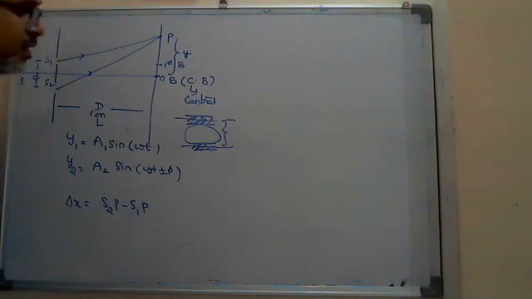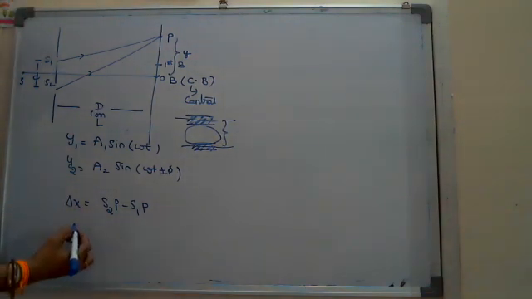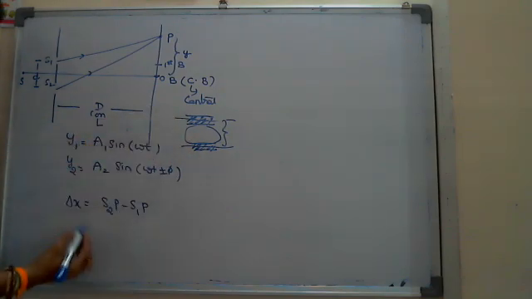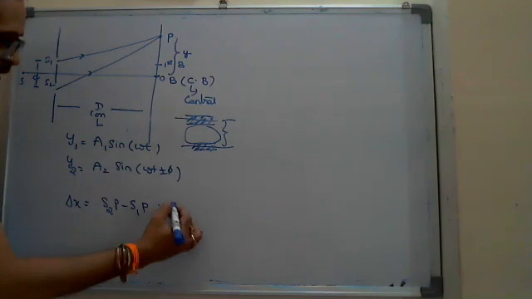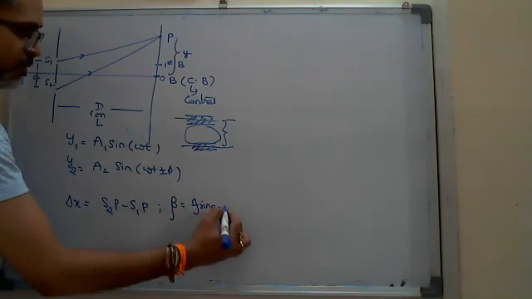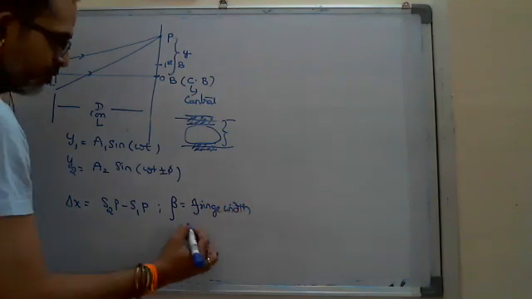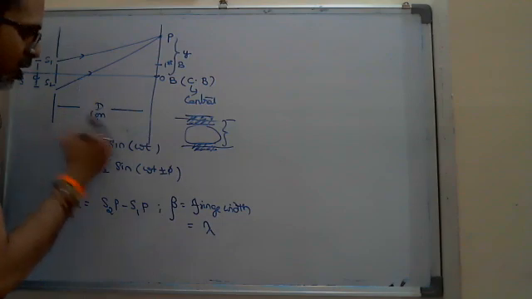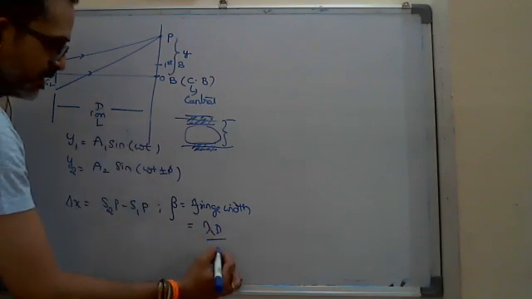That is a dot. So the fringe width of a dot, or the width of the bright, after deriving you will get the fringe width beta equals lambda D by d.